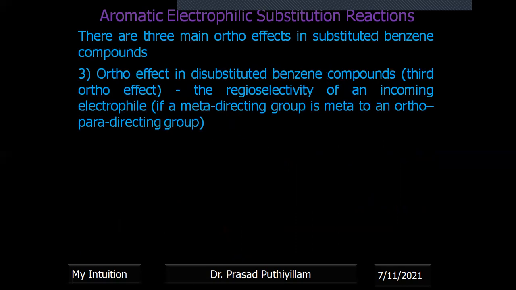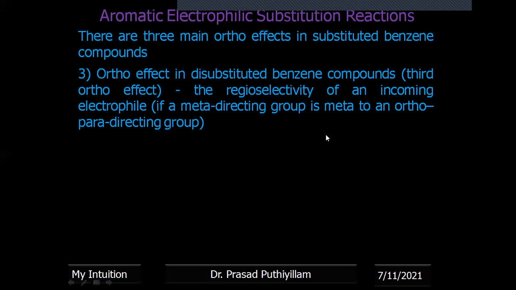Now the third one, that is ortho effect in disubstituted benzene compounds. It is also called the third ortho effect. Just for convenience, don't get confused by the numbers, first ortho effect, second ortho effect, and third ortho effect. This concerns the regioselectivity of an incoming electrophile, that is, the position where the incoming electrophile can go and occupy. It applies to the case where a meta directing group is present meta to an ortho para directing group.